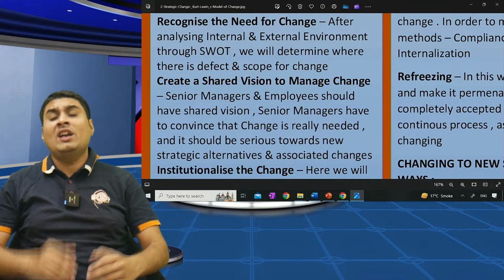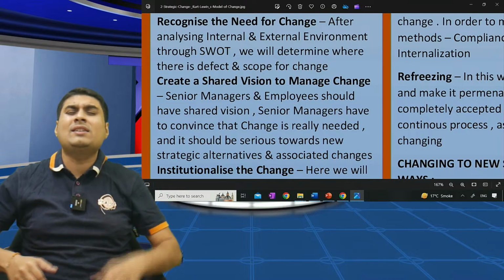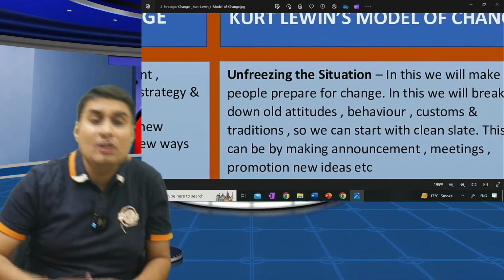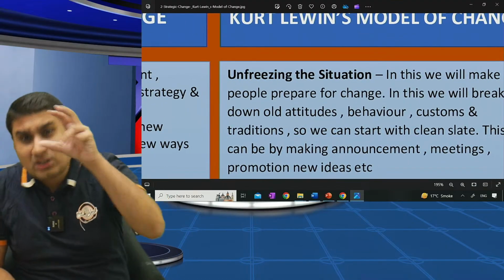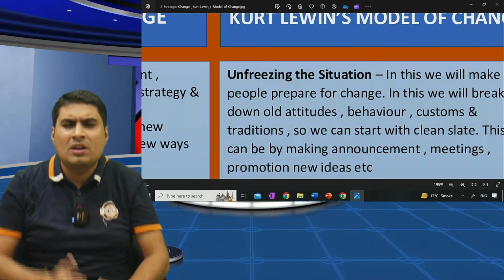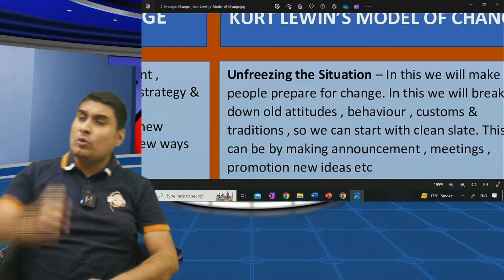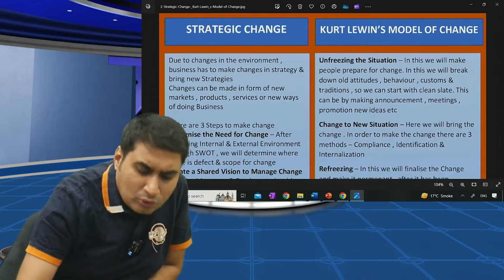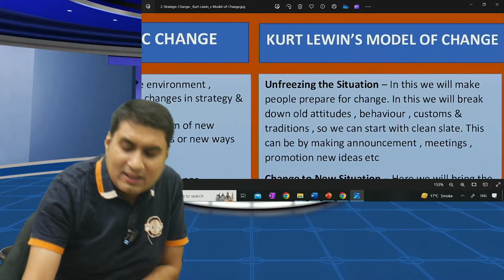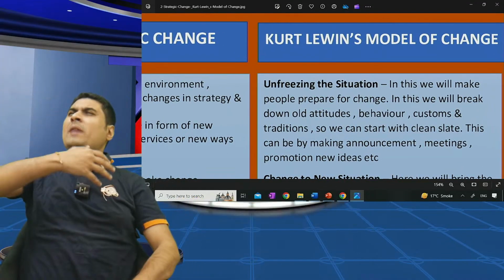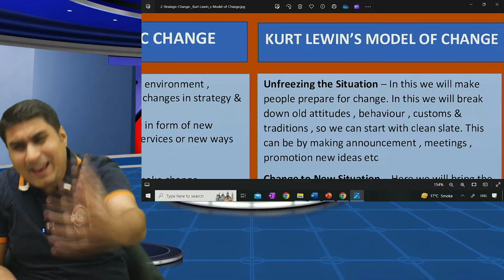Tell me, what are steps to do the change? Recognize the need for change, create shared vision to manage the change, institutionalize the change. Now, come here. Kurt Lewin's model of change. Now, there is one special person in English, we call him Kurt Lewin, since it is in your syllabus. He is saying to make the change permanent, to make the change everlasting. This year one person said, Kurt Lewin. He said to make the change permanent, to make the change lasting, to make the change evergreen.